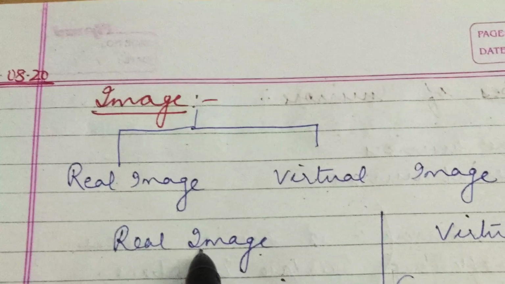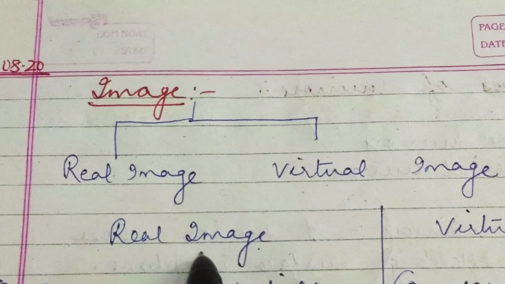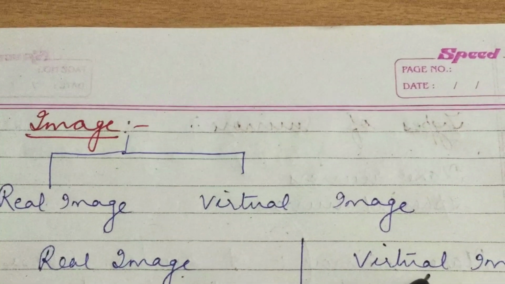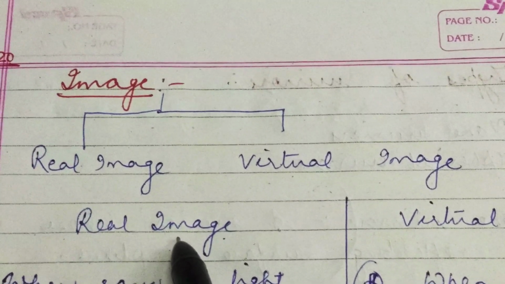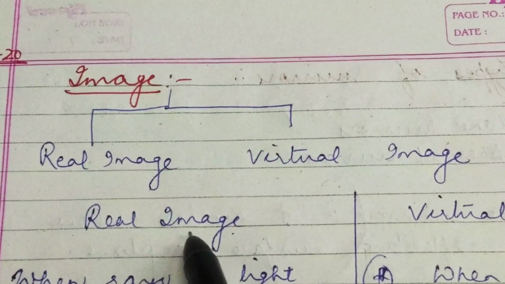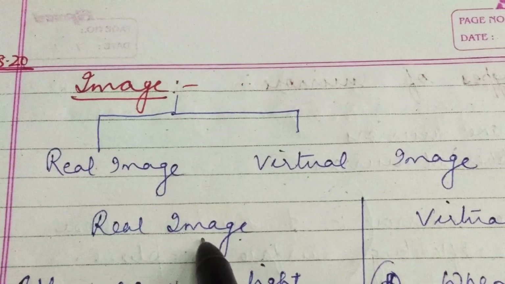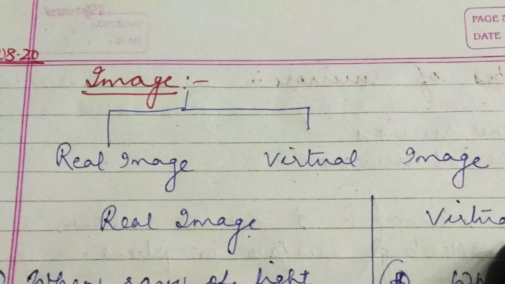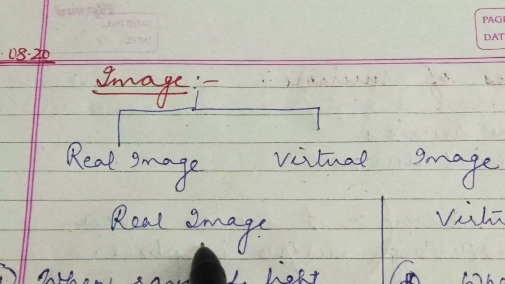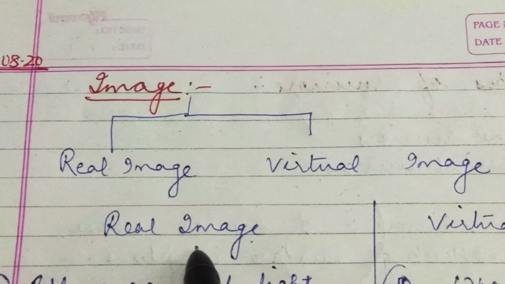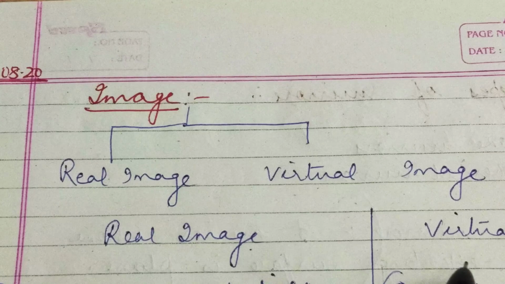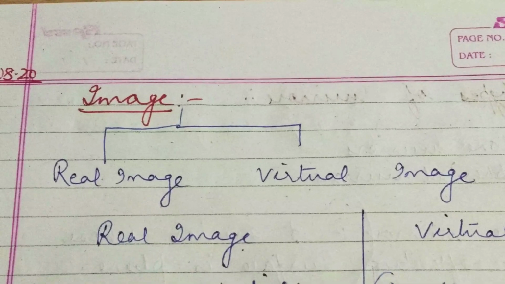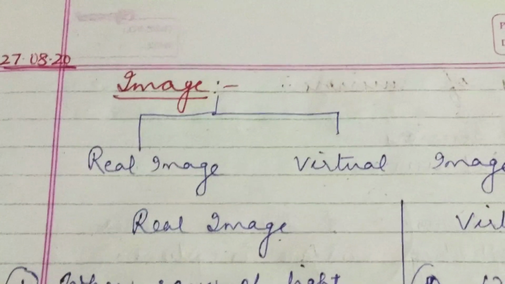Second difference is that real image can be obtained on a screen, whereas virtual image cannot be obtained on a screen. Real image is always formed in front of a mirror. Remember this, real image is always formed in front of a mirror, whereas virtual image is formed behind the mirror. Real image is always inverted. Inverted means upside down. And virtual image is always erect, that is upright. So these are the four differences between real image and virtual image.